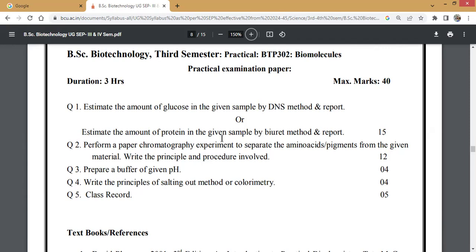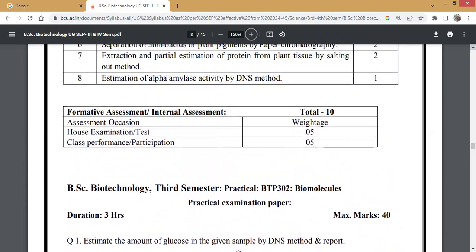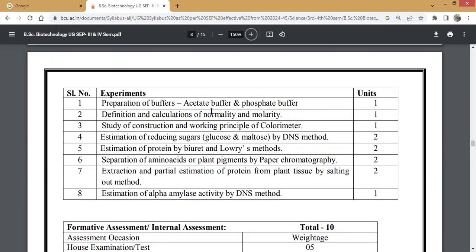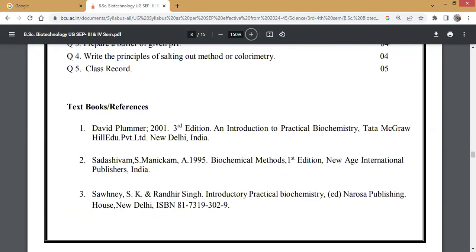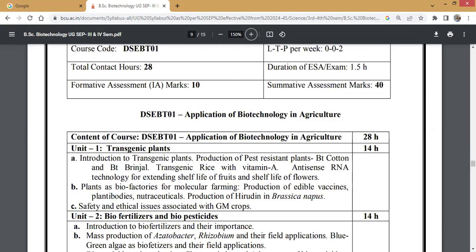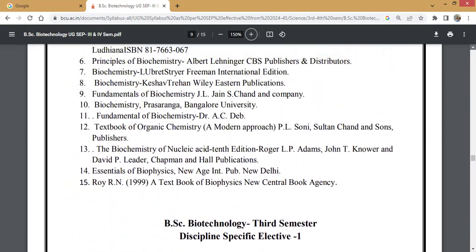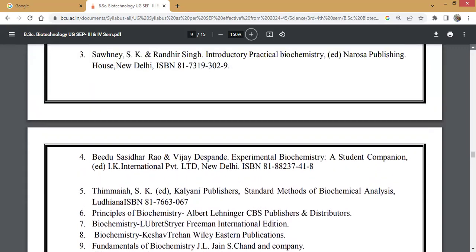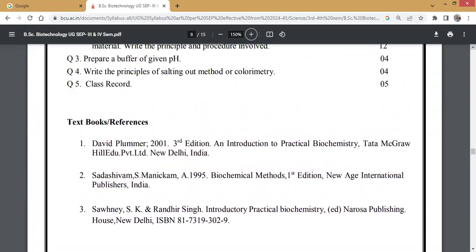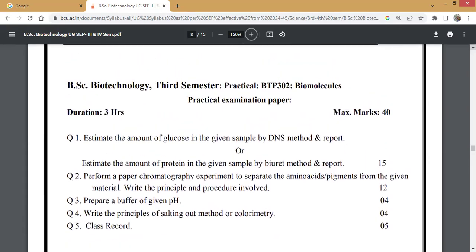You're studying in your syllabus acetate and phosphate buffer, right? So whichever acetate or phosphate buffer pH they tell, you need to calculate and prepare it, and show that particular pH to the examiner. So that is about the preparation of a buffer of given pH.